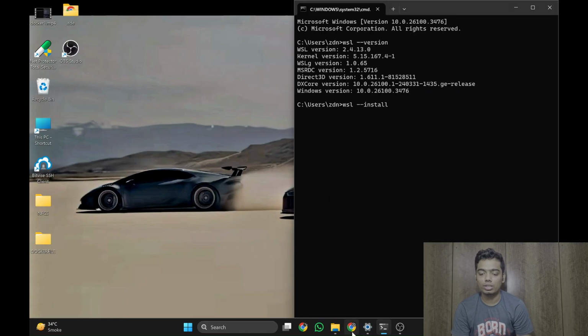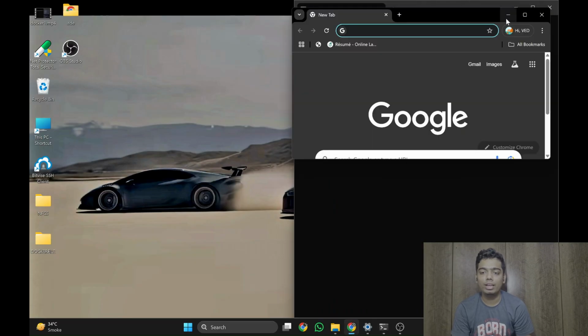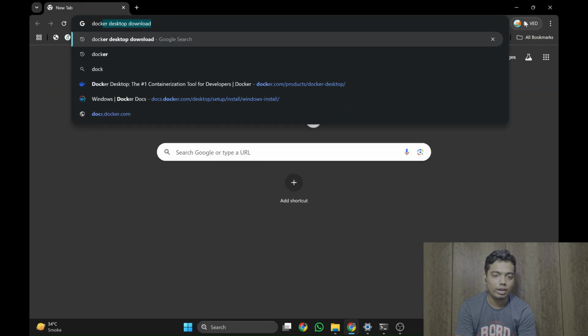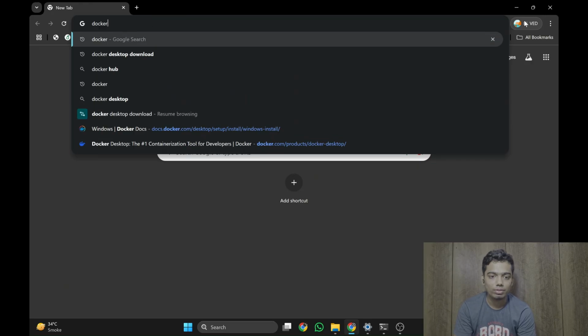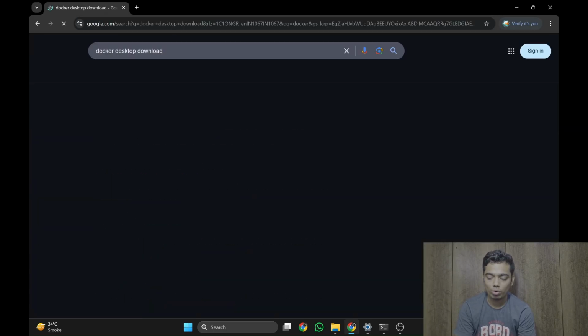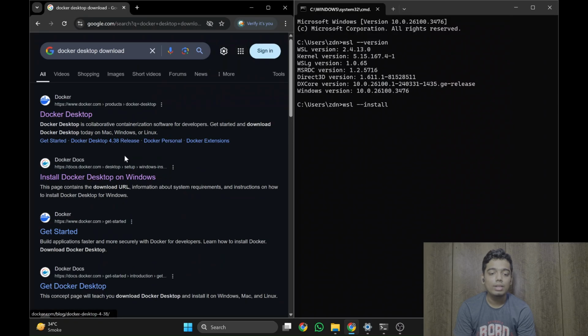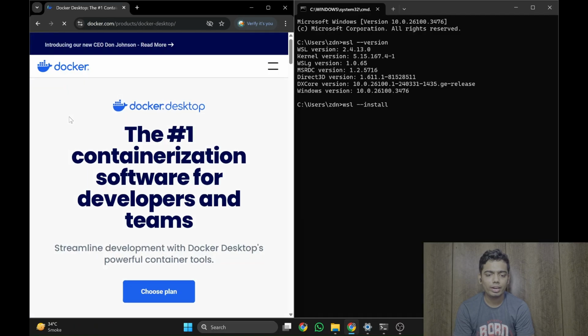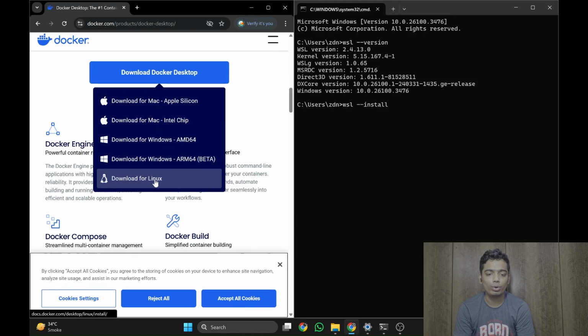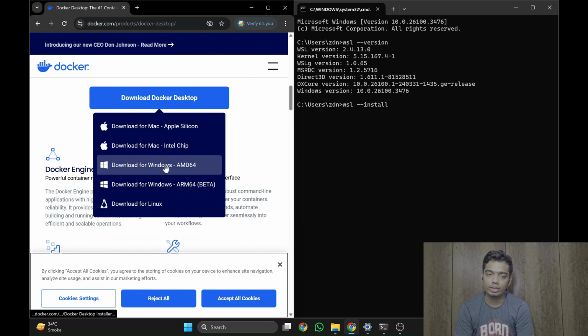Now open any browser that you have and type docker desktop download. Alright? Type docker desktop download. Once you do so, since I'm doing it for Windows, I have this link open, but you can go to Docker Desktop directly and choose whichever you want to download from Mac, Windows and Linux.